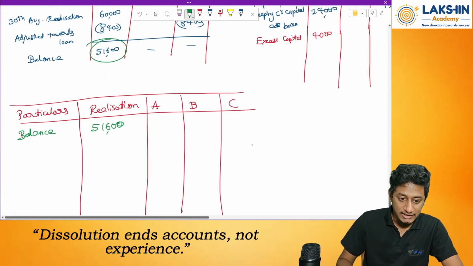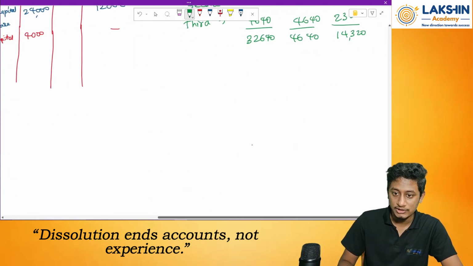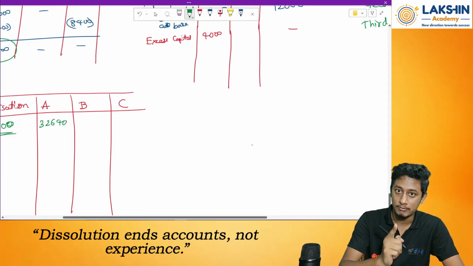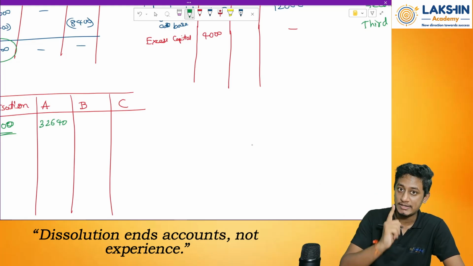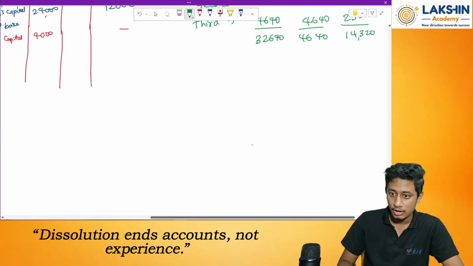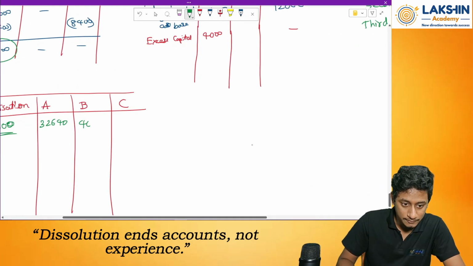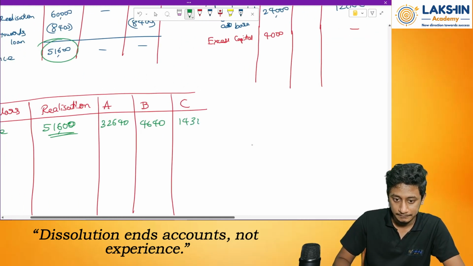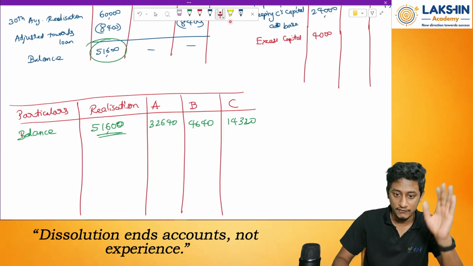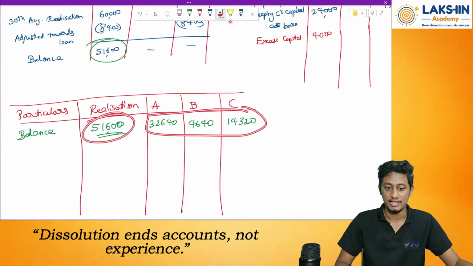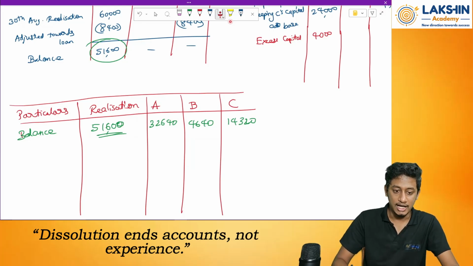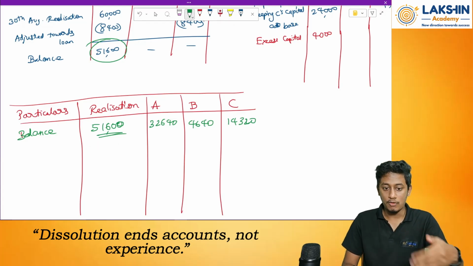Now, let's make the payment. So 51,600 is paid how? First of all 32,640. See, whatever I am writing, please write it down because when I am scrolling here and there, you might miss some details. Clear? Then 4,640, and 14,320. So if you want to confirm, you can just add all this: 32,640 plus 4,640 plus 14,320. The answer is 51,600 rupees. Clear? Okay. So now, how much balance remains in the capital?